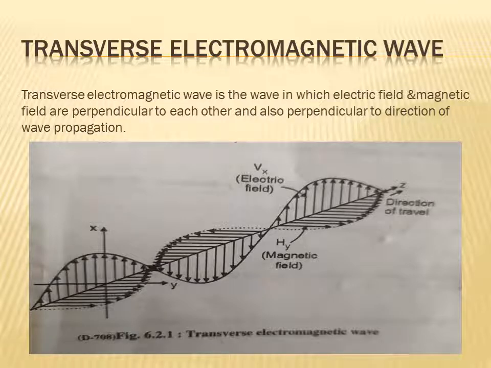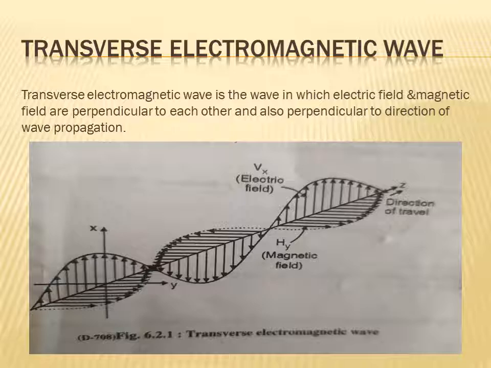Next point is the transverse electromagnetic wave. What is a transverse electromagnetic wave? It is the wave in which the electric field and magnetic field are perpendicular to each other and also perpendicular to the direction of wave propagation.